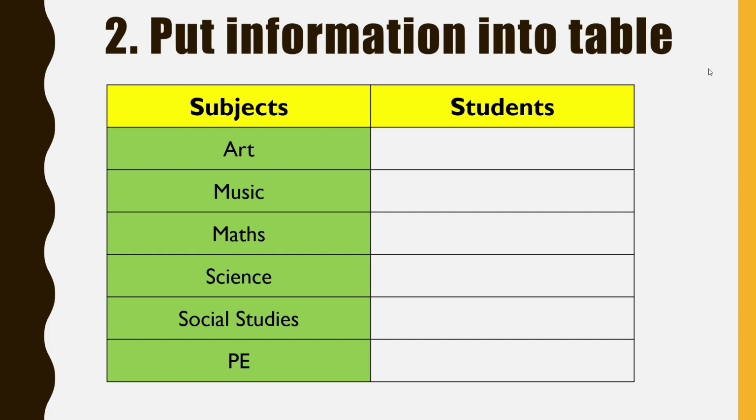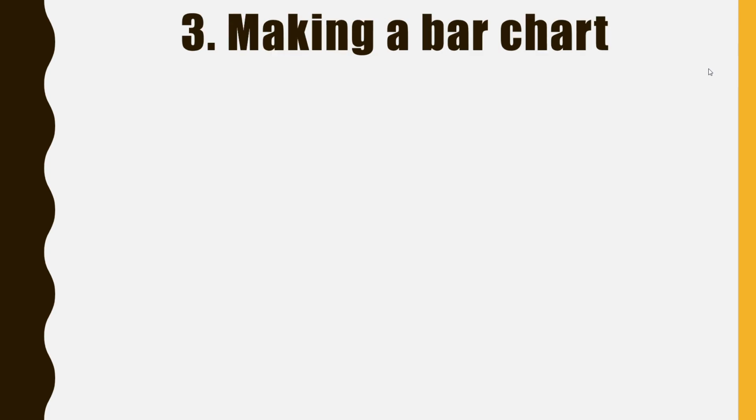Here, I'm going to use green ticks to represent the number of students who are interested in any of these subjects. One green tick represents one student. Let's see how many students like art. There is only one. And music, we have two. For maths, we have one. Science, we also have one. Social studies, we have two. And for PE, we have three ticks. So after you have completed all this information into a table, then only we transfer them into a bar chart.